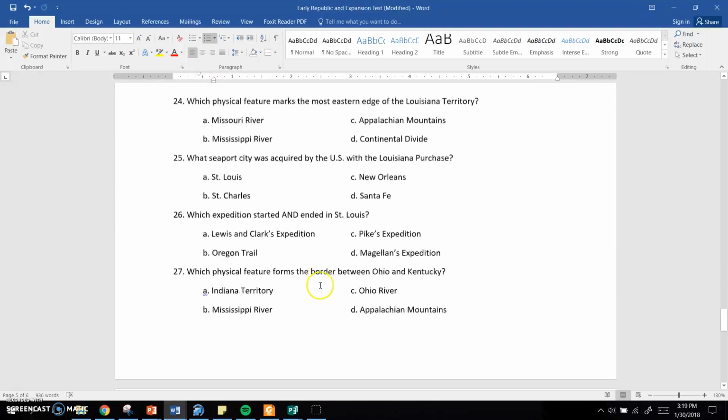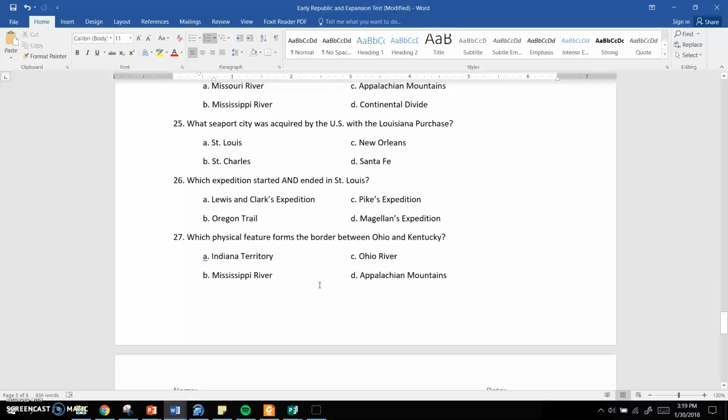All right. And then finally, number 27. Which physical feature forms the border between Ohio and Kentucky? A. The Indiana Territory. B. The Mississippi River. C. The Ohio River. Or D. The Appalachian Mountains.